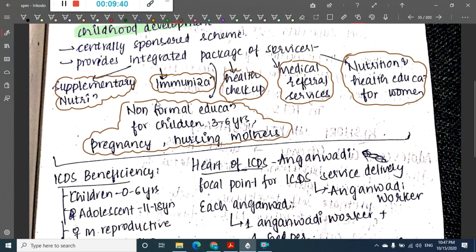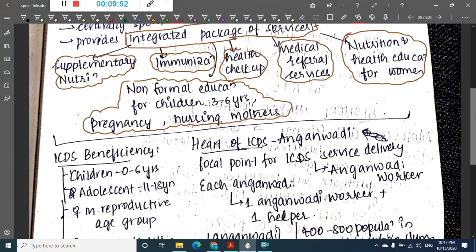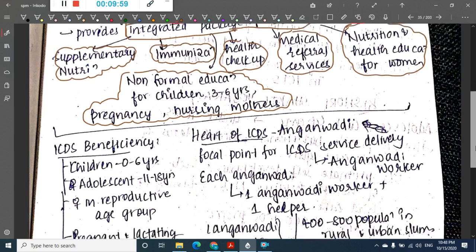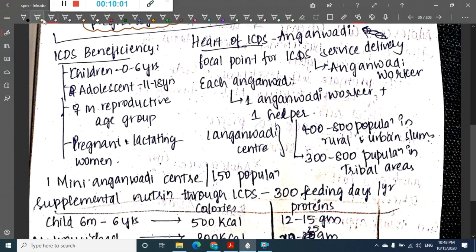So this provides an integrated package of services which includes supplementary nutrition, immunization, health checkup, medical referral services, nutrition and health education for women, and non-formal education for children 3 to 6 years, pregnancy and nursing mothers. Next, there is something called ICDS beneficiaries. The ICDS beneficiaries are the children or the people for whom this Integrated Child Development Service provides services.